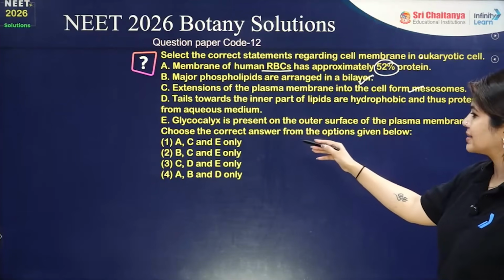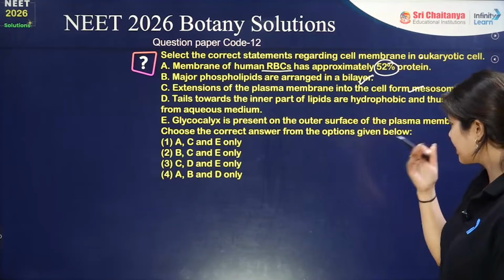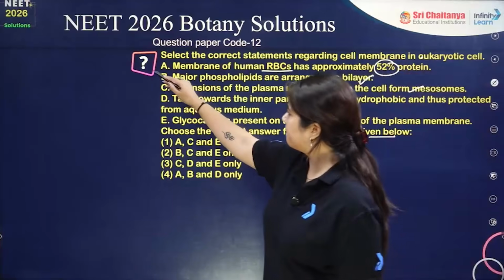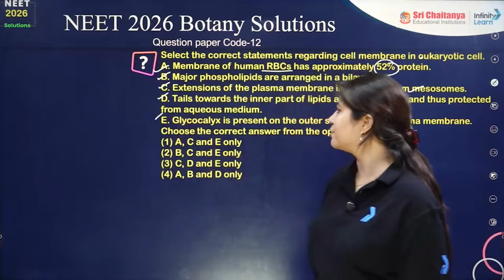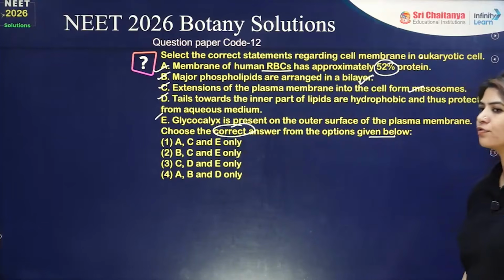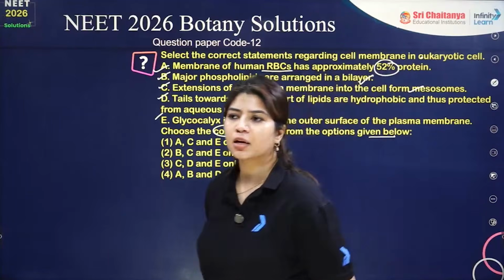E: glycocalyx is present on the outer surface of the plasma membrane. We have to choose the correct answer from the options. There are five statements, and we need to find out how many of them are correct. So let's analyze all the statements one by one.